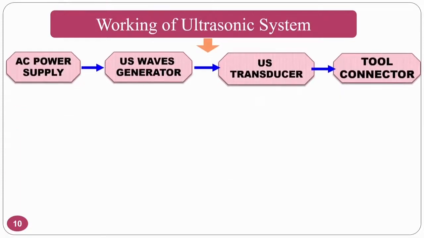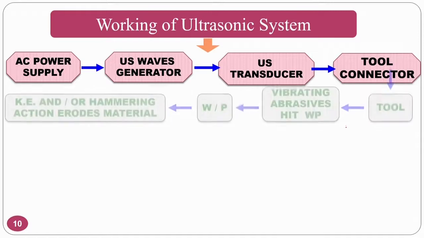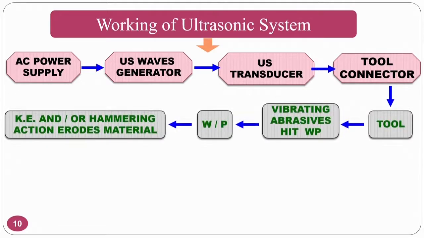Working of the ultrasonic system. So, how does it work? You supply the AC power to the ultrasonic wave generator, and it converts it into ultrasonic waves. The ultrasonic wave generator possesses the ultrasonic transducer, which is connected to the tool, and this transducer produces the ultrasonic vibrations, which are fed to the tool.